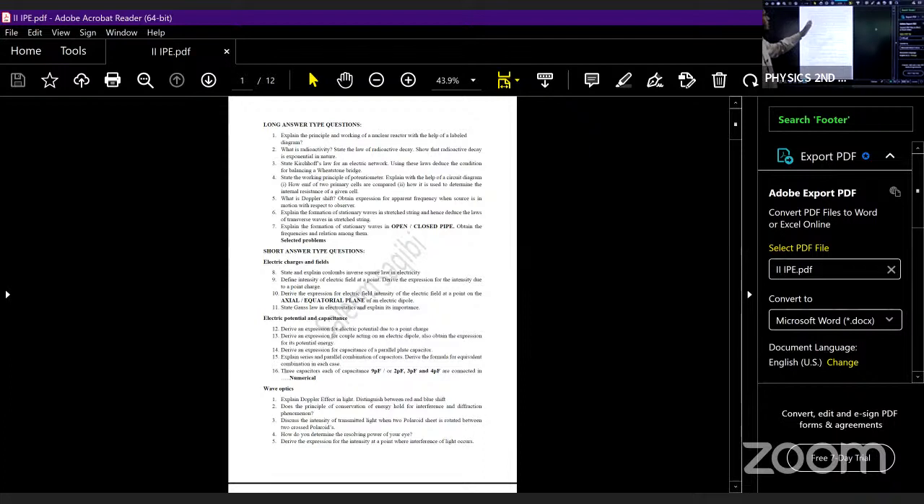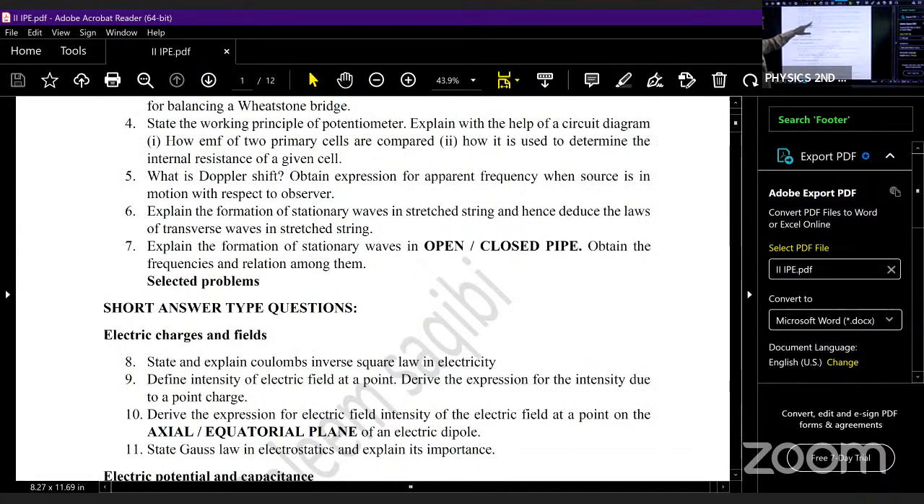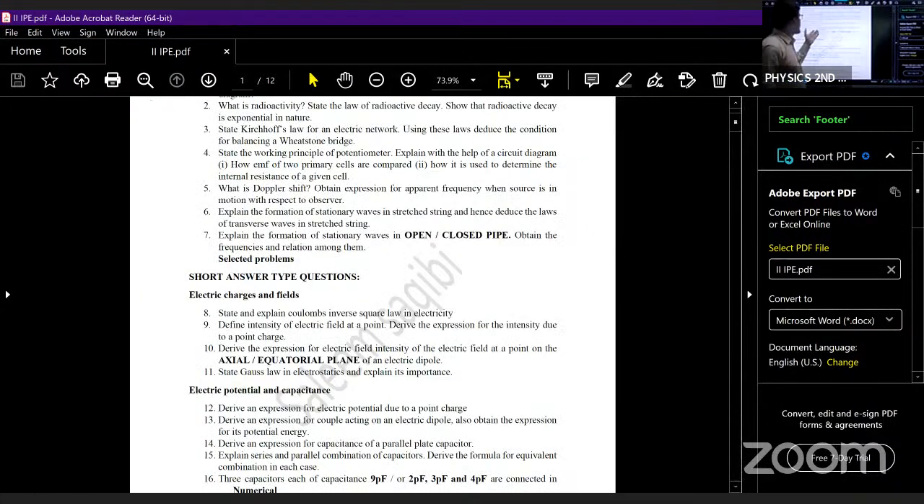Using this, we are supposed to deduce the balancing condition for Wheatstone bridge. And we have discussed potentiometer. Further, we have discussed Doppler shift, explain formation of stationary waves in string, and open pipe and closed pipe. In yesterday's class, I discussed the problems, and the day before yesterday's class, I discussed the problems of nuclear physics, current electricity, as well as waves.